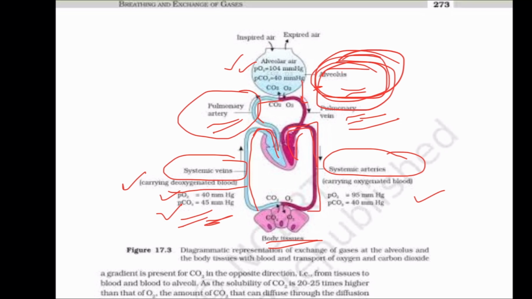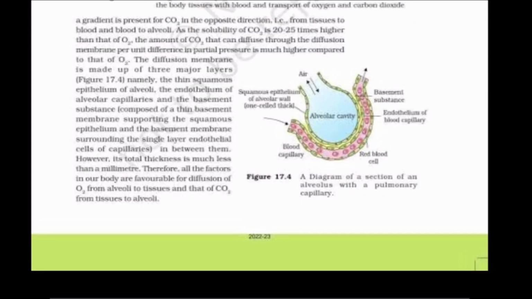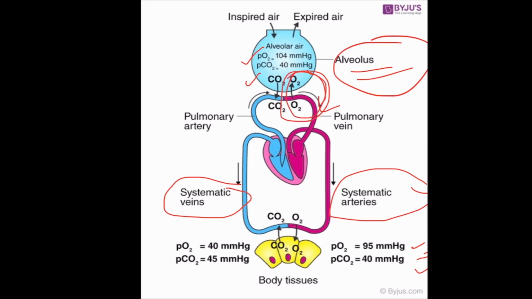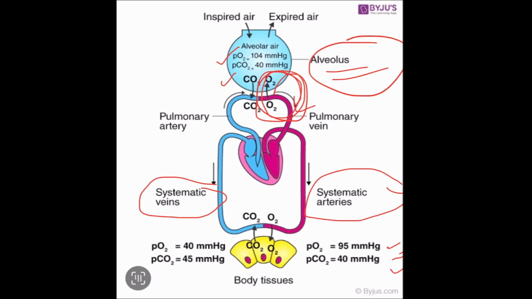So please be very cautious when you choose any online source. Like I have shown you in the previous picture, the diagram is wrong. See, this is wrong. Oxygen enters from the alveolus to the pulmonary vein, not the vice versa. So here I end my part 3 of the chapter number 17.